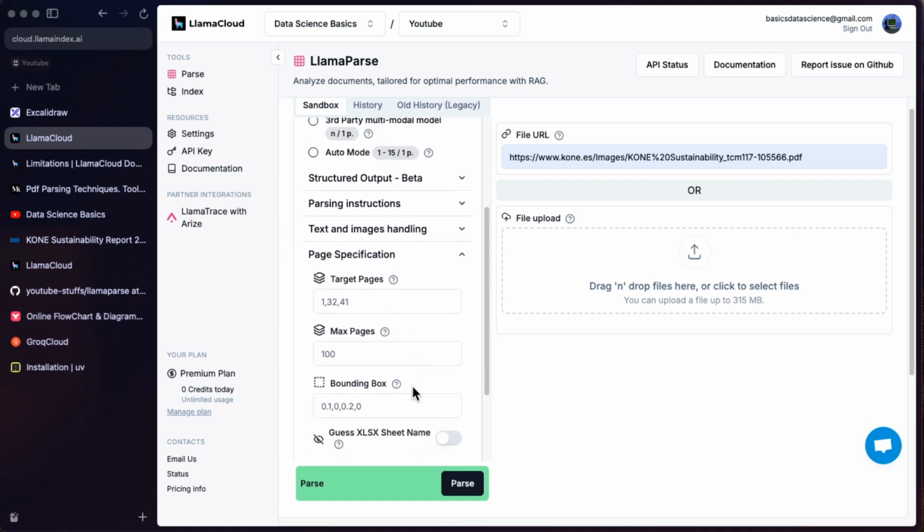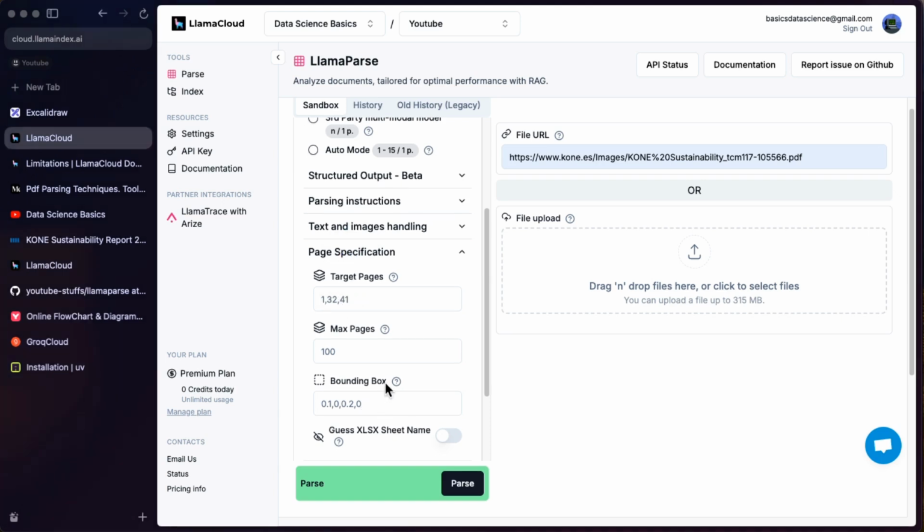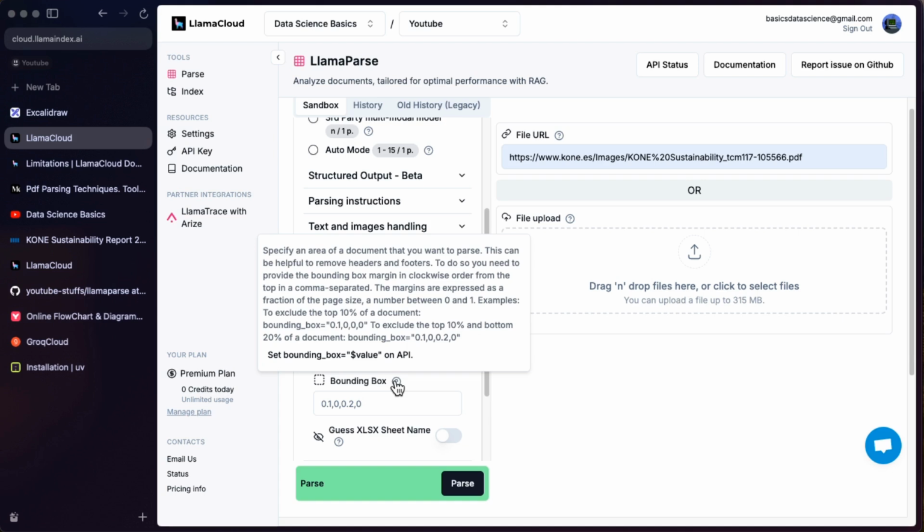This is important because let's say that you have 700 pages of PDF, and if you need to parse each and every one of those pages, it will cost you some credits. But what if you want to parse only some of the pages? For example, I want 7, 12 and 35 only. You can parse the target pages here, and even the bounding box, meaning that you specify an area of the document that you want to parse.